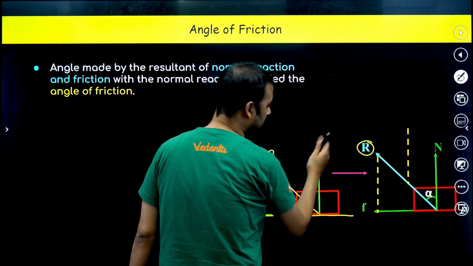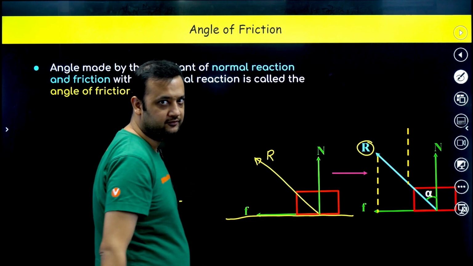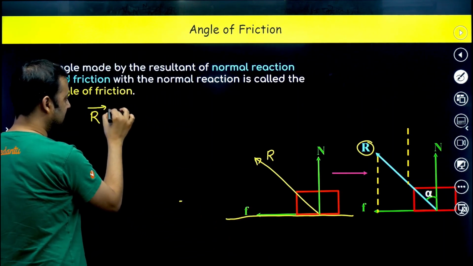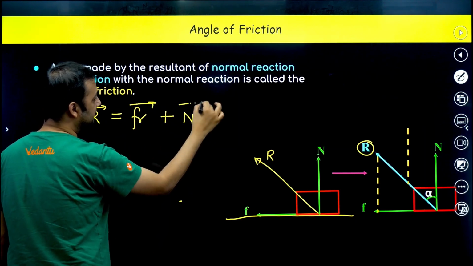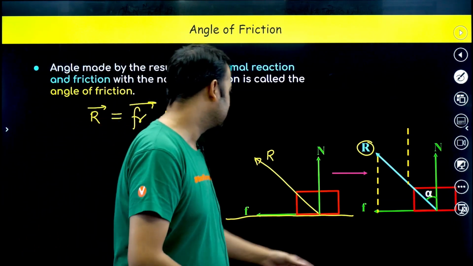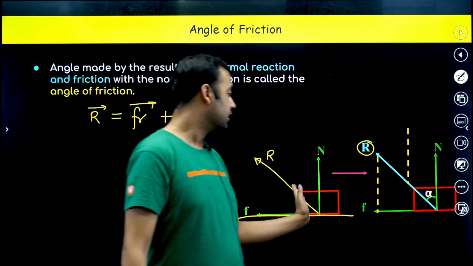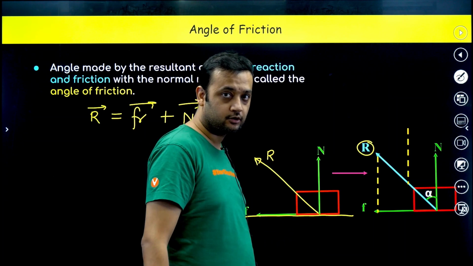The perpendicular component of this force is called the normal reaction, and the parallel component of this force is called friction. So basically guys, the reaction force is the vector sum of friction and normal reaction. Do you understand this? The ground is actually applying one force, not two forces. The ground is applying one force which is called the reaction force. The perpendicular component of the reaction force is the normal reaction, and the parallel component is called friction.